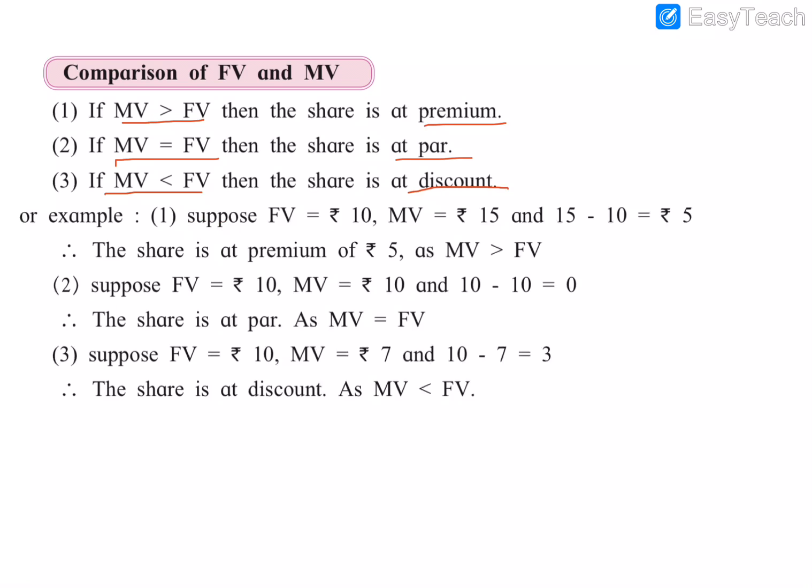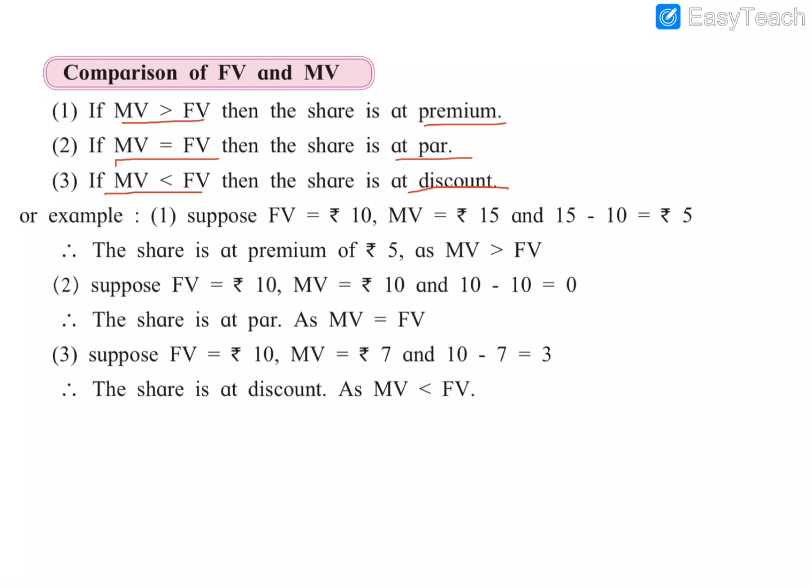The first question is, suppose FV is rupees 10. The face value is 10 and market value is 15. So 10 and 15, we can compare them. By looking at this, we can understand that MV, 15, is greater than 10. The difference between face value and market value is 15 minus 10, rupees 5. So the share is at premium. When MV is greater than FV, the share is at premium.